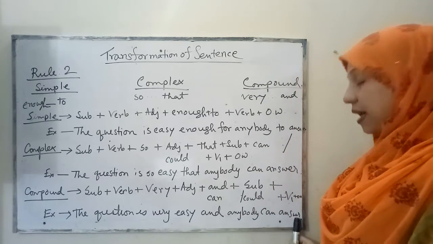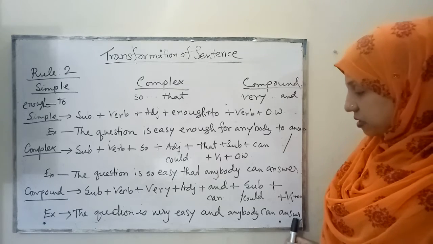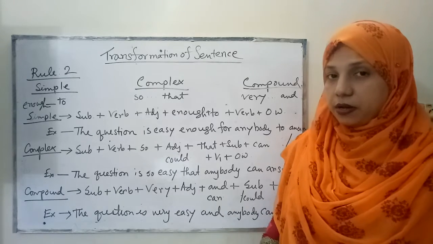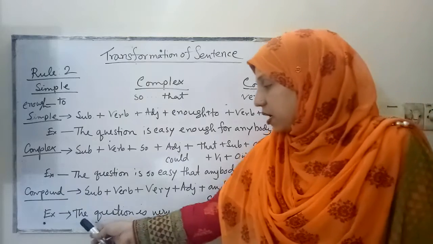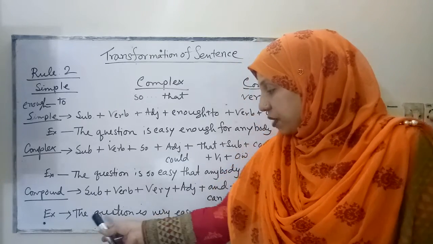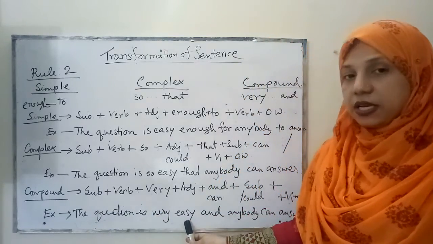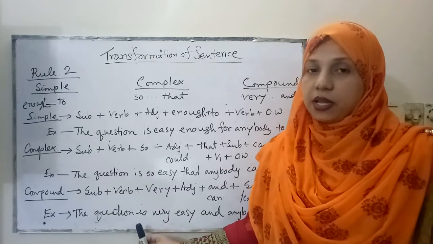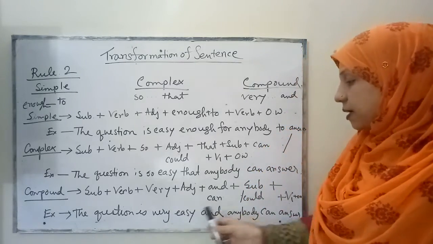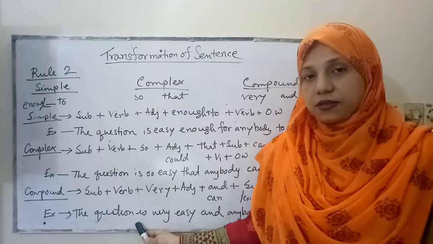So anybody can answer is one principal clause because it is independent. It can give a complete meaning, and also this clause, the question is very easy, it can also give a complete meaning. So these two clauses are principal clauses.